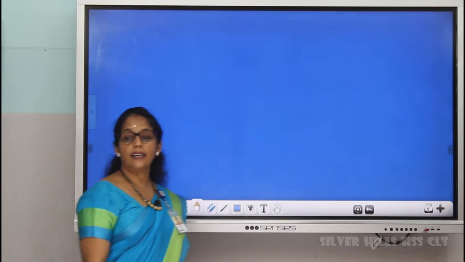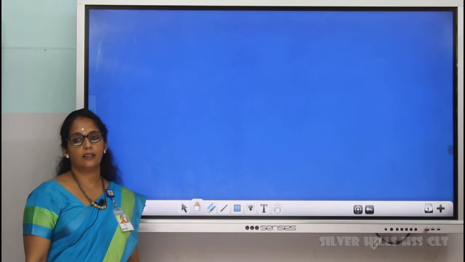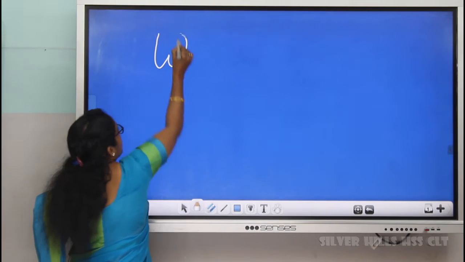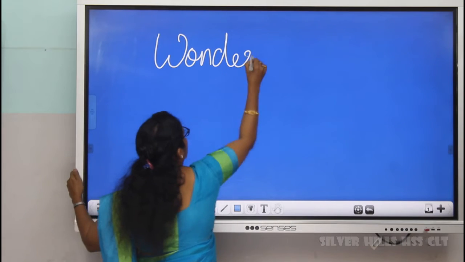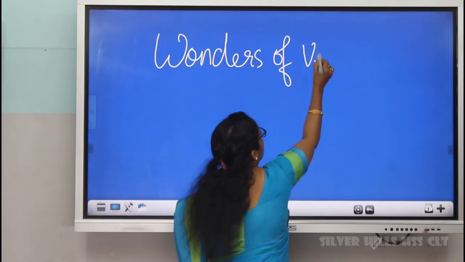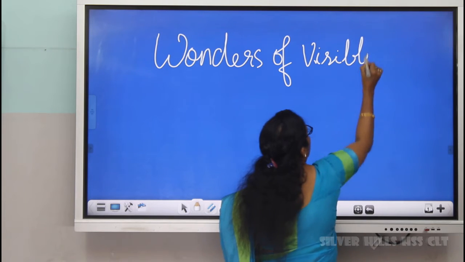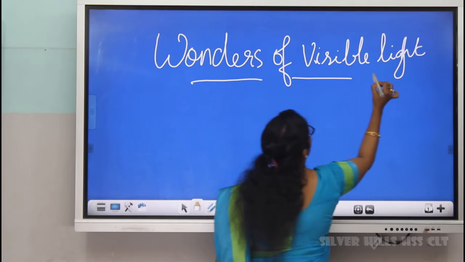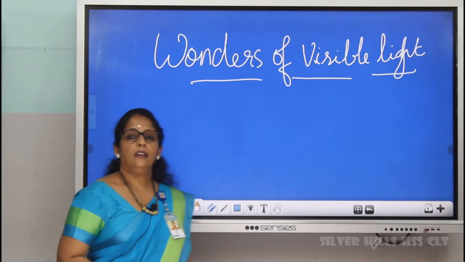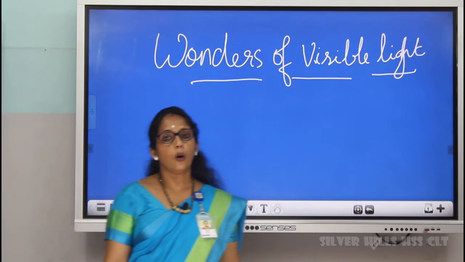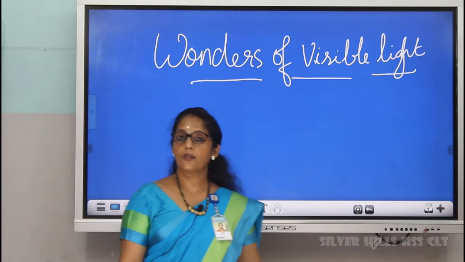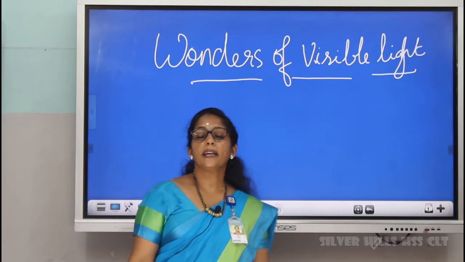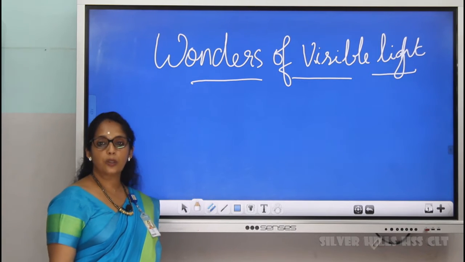Today we will study the second chapter of 7th standard, that is about light, and our chapter name is Wonders of Visible Light. What is light? Light is a form of energy, and how does light travel? It travels in a straight line. These things you have studied in 5th standard. Now we can study some phenomena related to light.